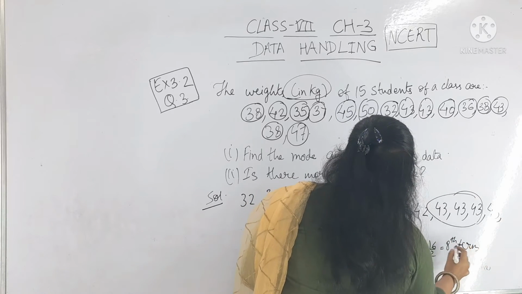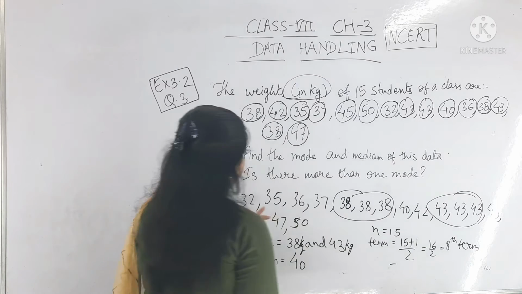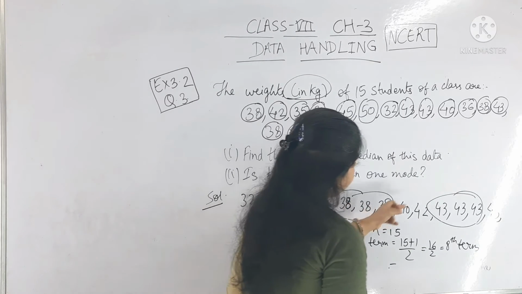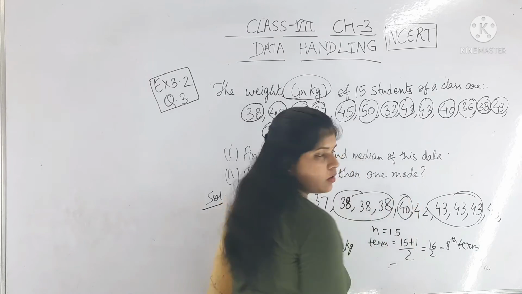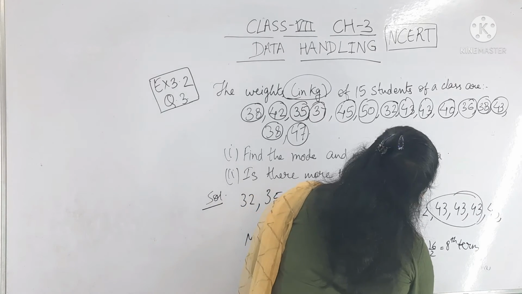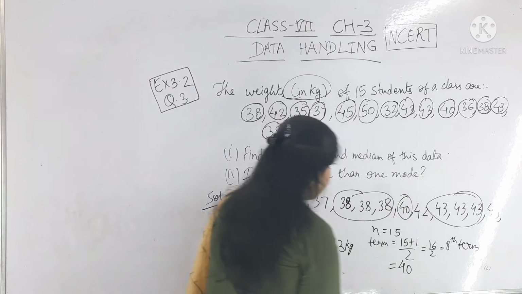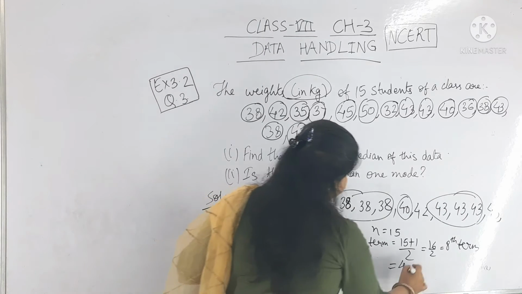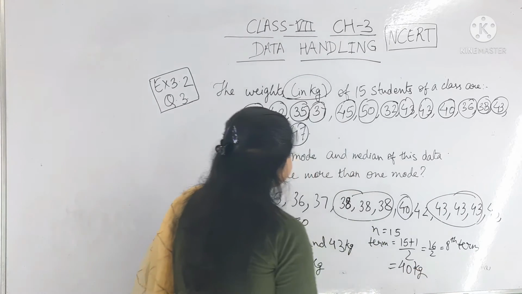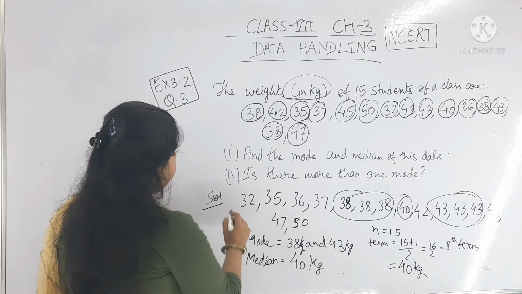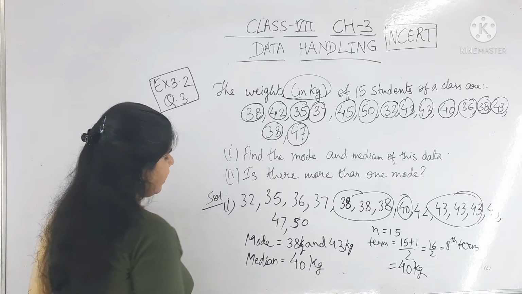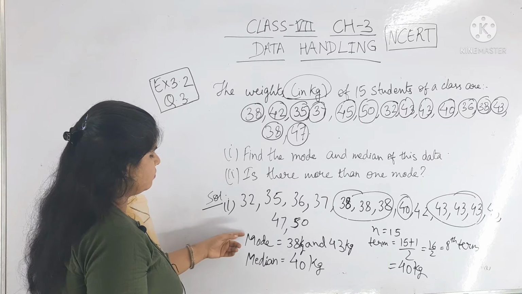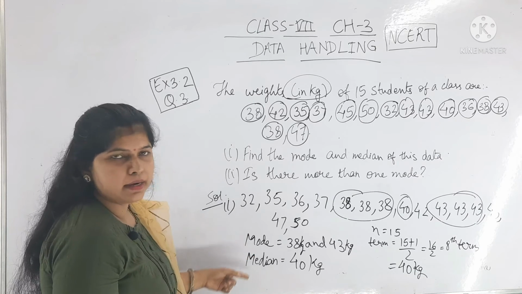What is the 8th term here? 1 2 3 4 5 6 7 8, here 40. So this is the median, 40 kg. This is the first part: find the value of mode and median.